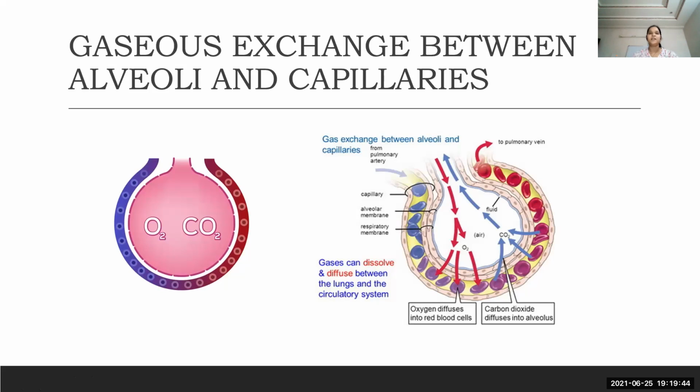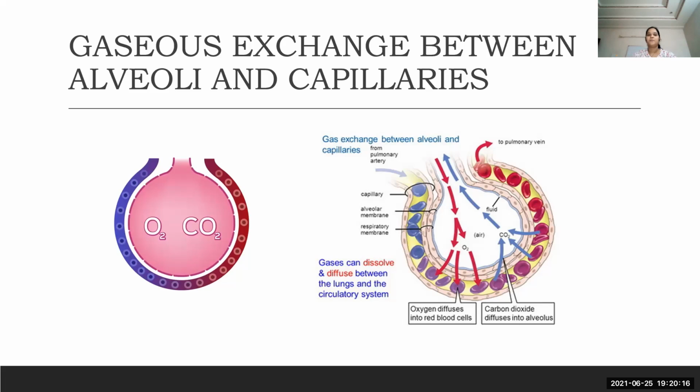Gaseous exchange between alveoli and capillaries. So till now, what we have seen is external respiration, till diaphragm contraction and relaxation. Now we are going to see the alveolar respiration, where the exchange of gases like oxygen and carbon dioxide takes place by means of